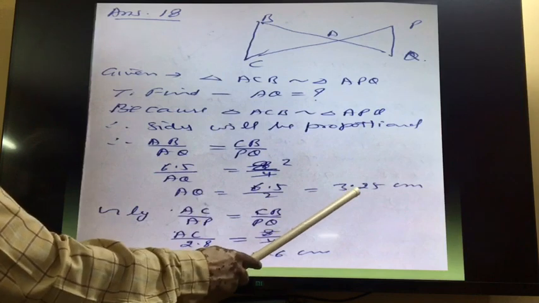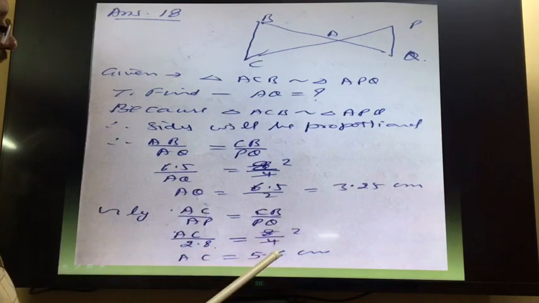So you got AQ 3.25. Already this answer. Similarly, you can find out AC also. This I have given extra.